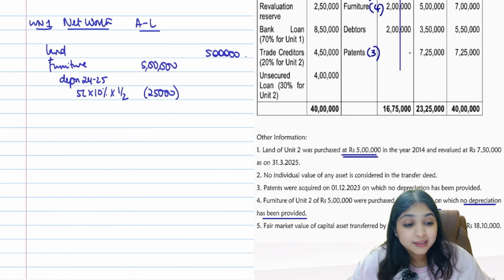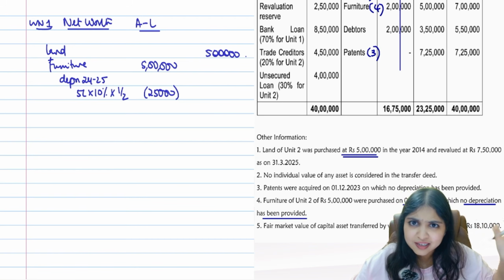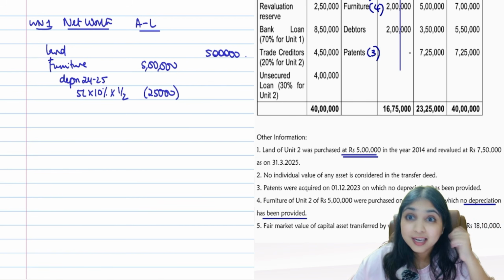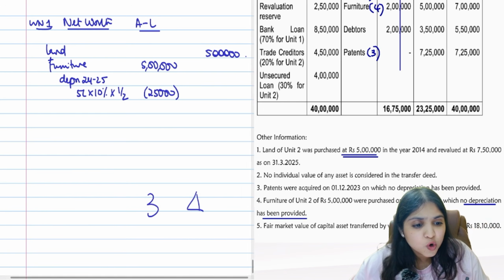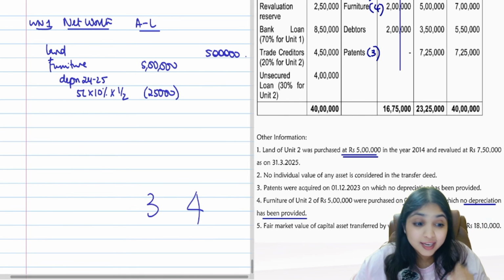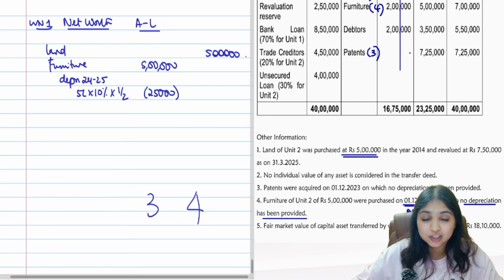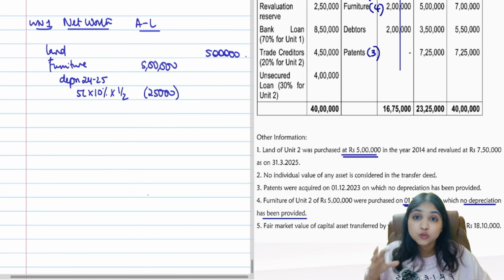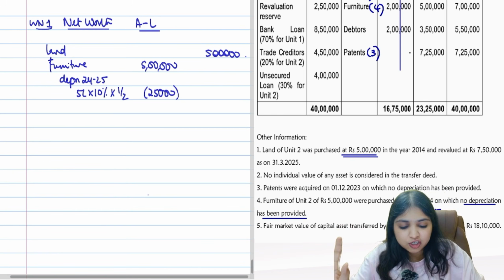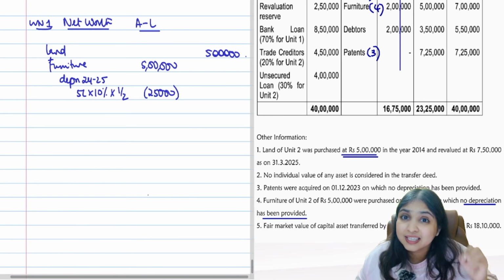Now, will I do current year depreciation also? No, guys. Current year we are transferring. Current year slum sale is happening, right? Current year transfer is happening. Tell me, in income tax, do we have proportionate calculation of depreciation, like 3 months, 4 months? No, right? In income tax, depreciation is a year-end exercise. Year-end only you do depreciation calculation. In our current question, we are doing slum sale in the current year. So in the current year, there will be no depreciation calculation. Only till 24-25 I will calculate, because depreciation is only a year-end exercise.